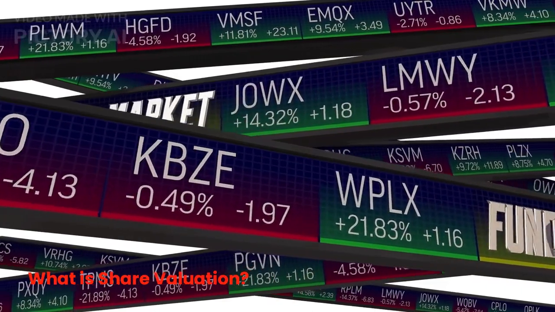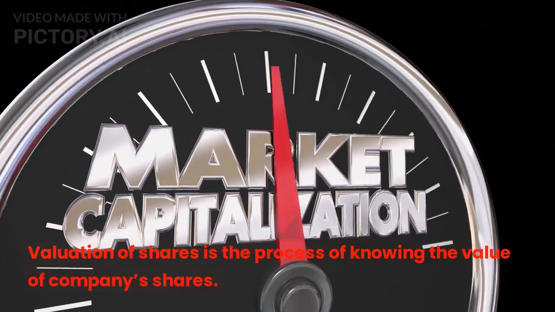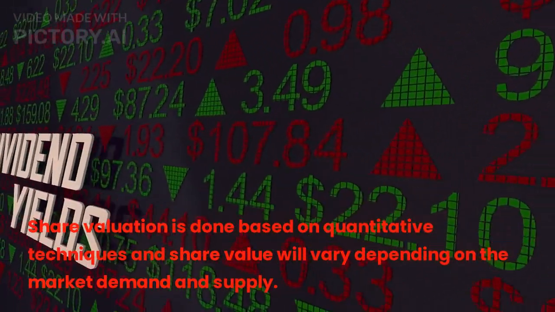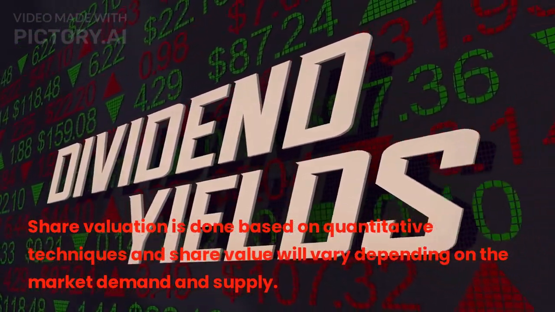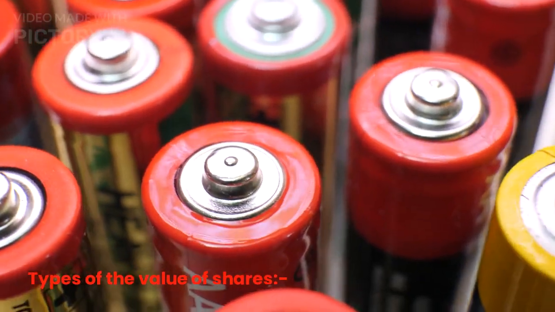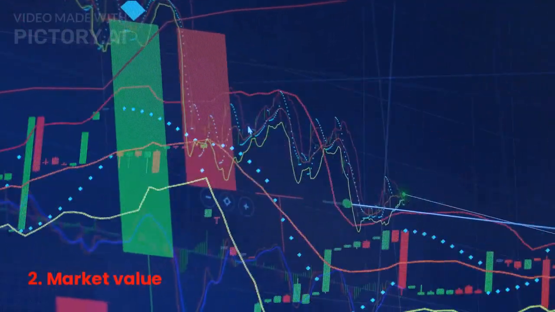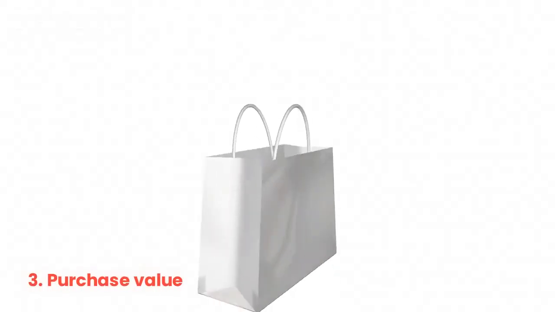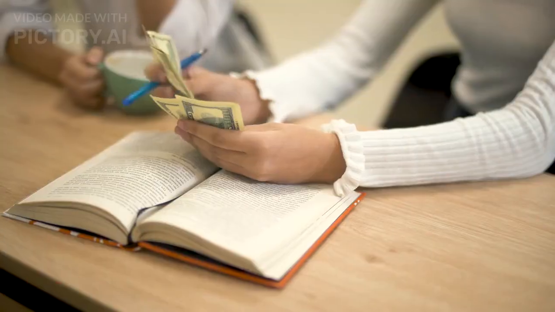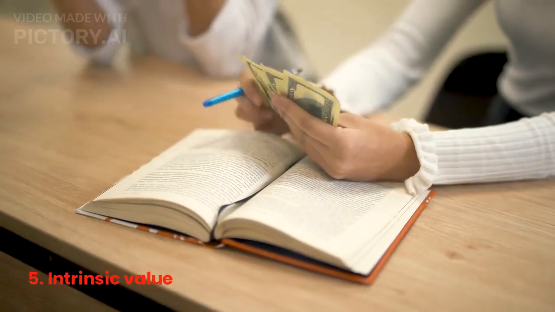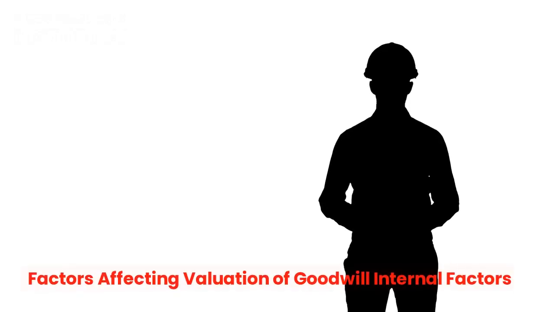What is share valuation? Valuation of shares is the process of knowing the value of a company's shares. Share valuation is done based on quantitative techniques, and share value will vary depending on the market demand and supply. Types of the value of shares: 1. Face value or value at par. 2. Market value. 3. Purchase value. 4. Book value. 5. Intrinsic value. 6. Fair value.